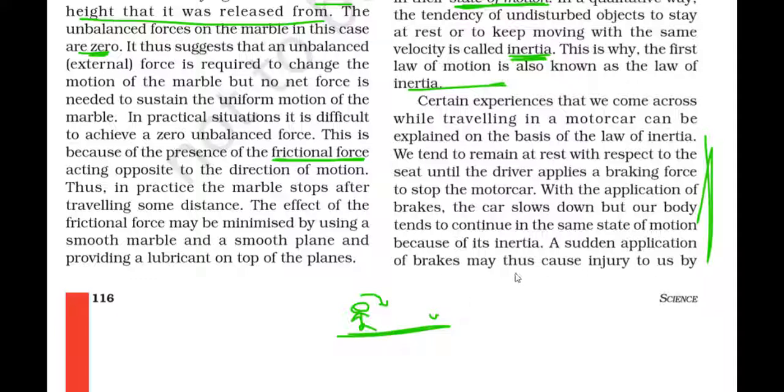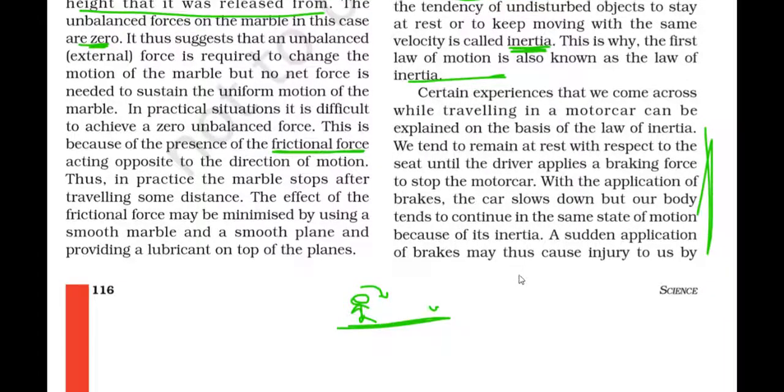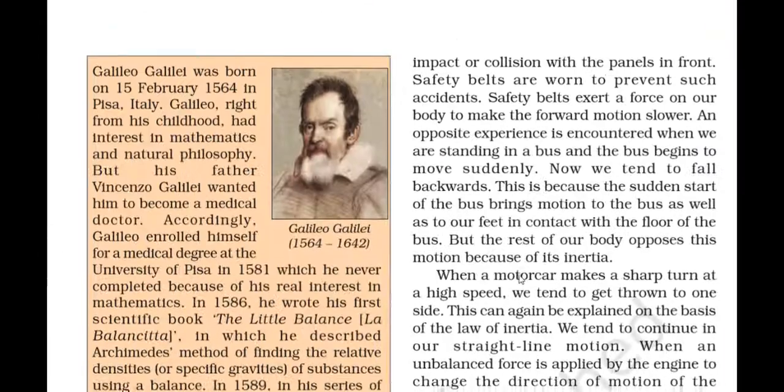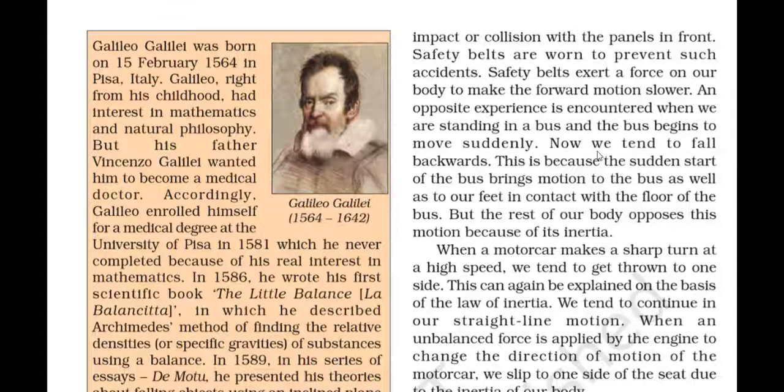A sudden application of brakes may thus cause injury to us by impact or collision with the panels in front. Safety belts are worn to prevent such accidents. In a car, it is highly advisable to wear safety belts, because suppose an accident happens: the car is moving with a certain speed, and you are also moving with the car at that speed.